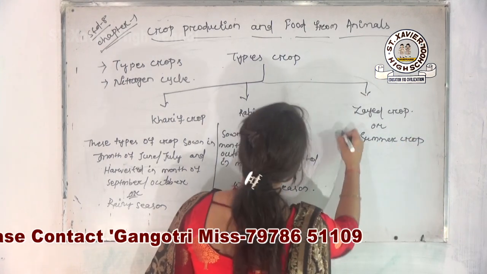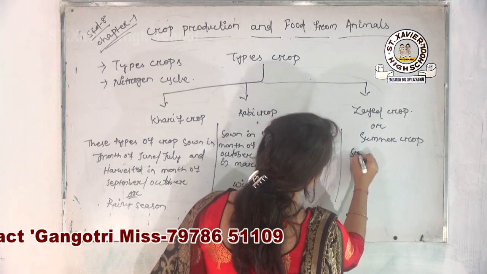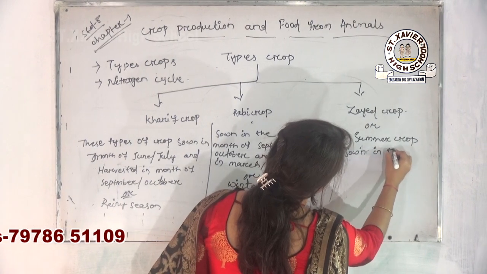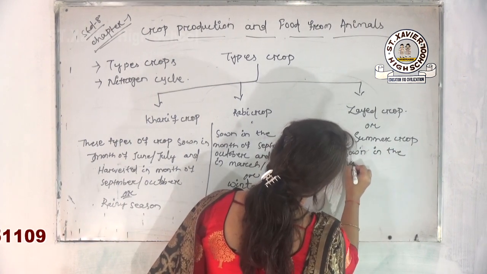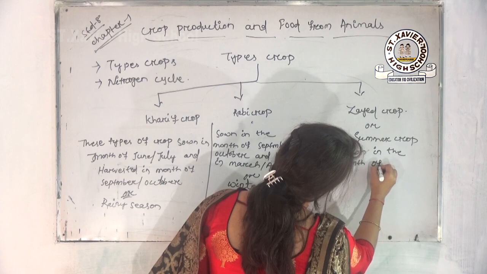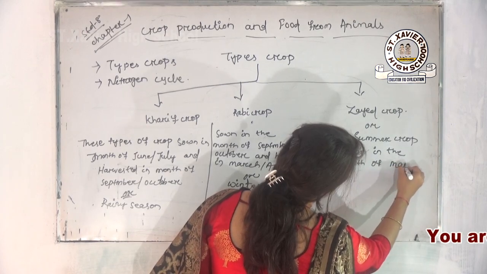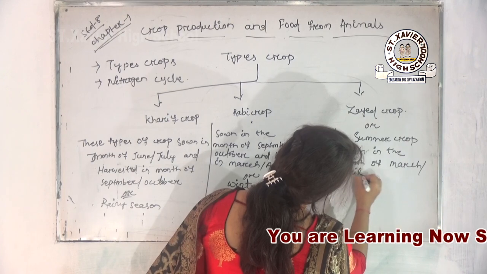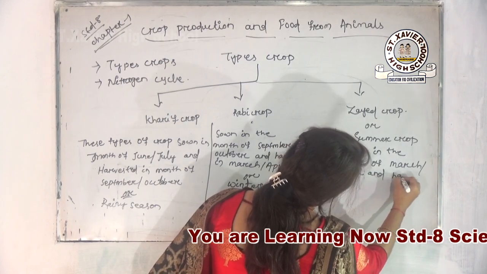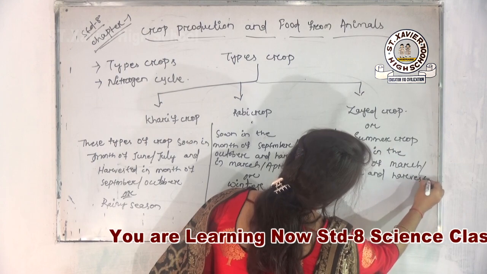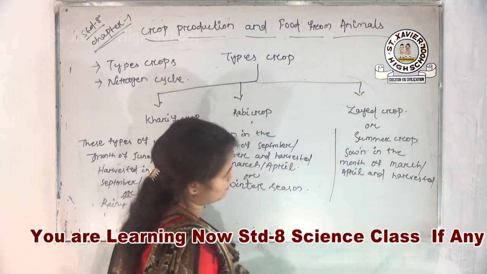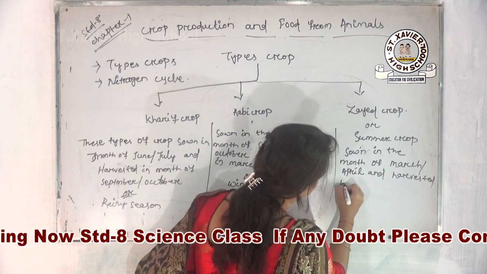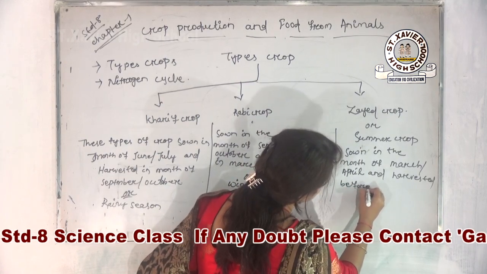Okay, so the particular crop which is sown in the month of March, April and harvested, means cutting down the matured crops from the crop field, harvested before the rainy season.